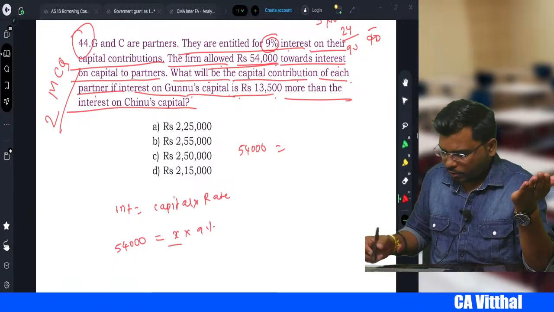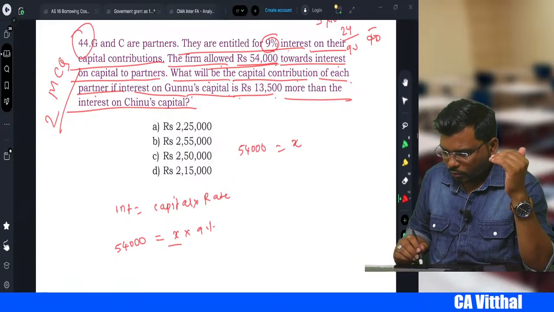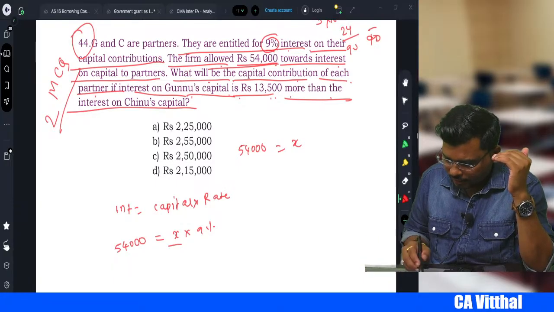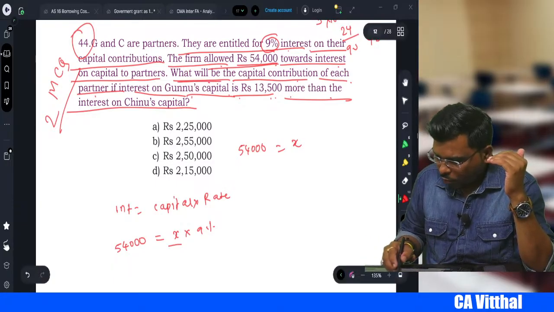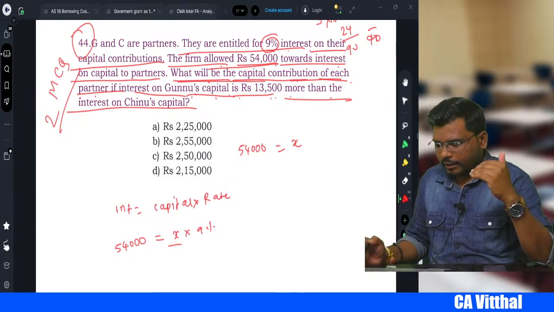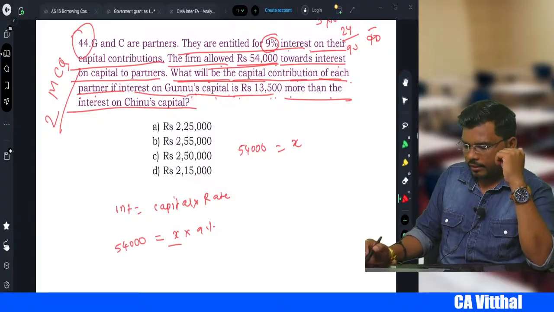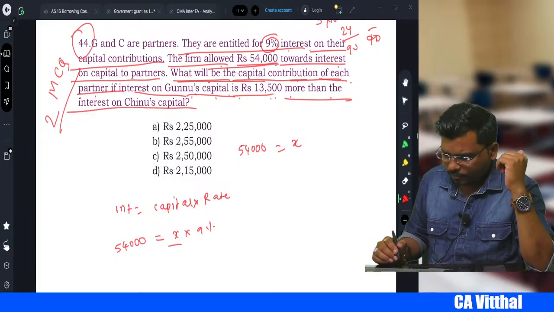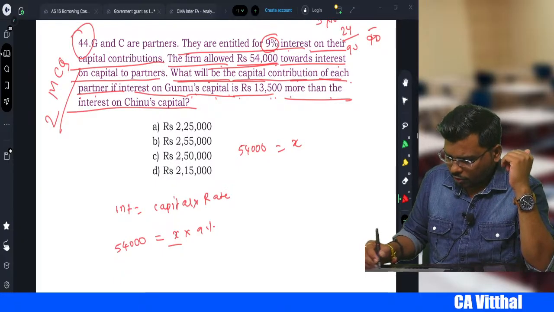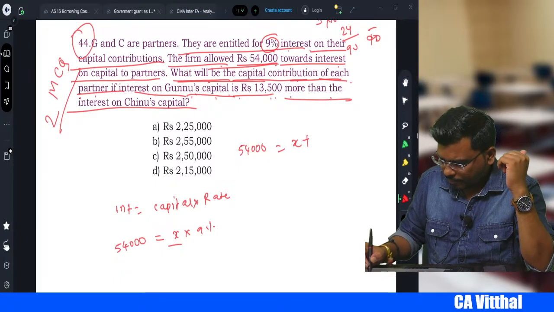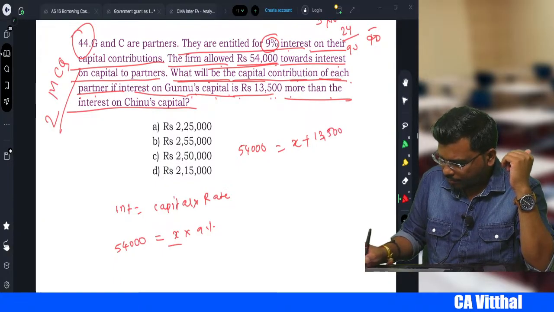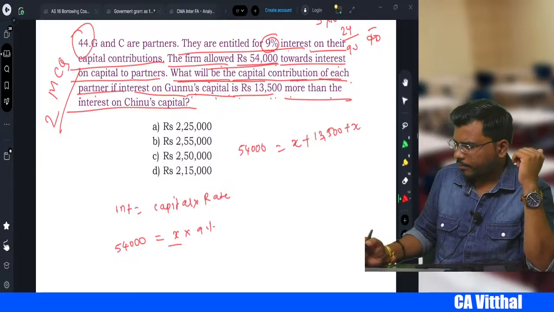So we say it is x. Chinu's is x, and Guna's will be 13,500 plus x, because it is more.